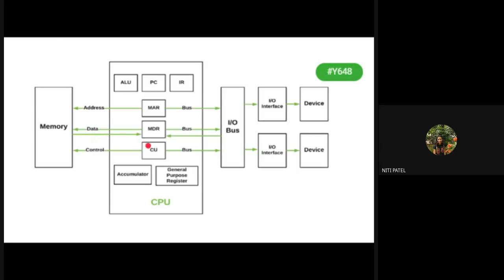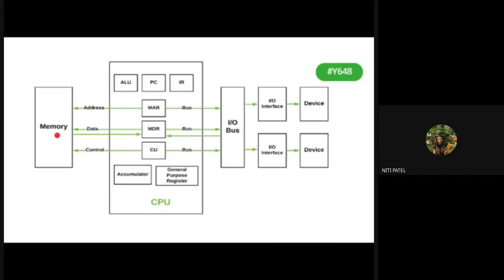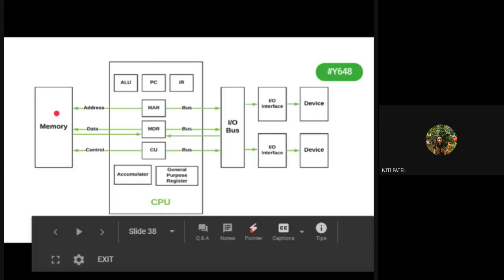Okay. Now, these buses are used when there is a communication between memory and CPU, or between CPU and memory. So whenever memory is communicating with CPU and CPU is communicating with memory, which are the 3 buses that we are using? Address bus, data bus, and control bus. Okay, this memory can be any memory. It may be your primary memory or it may be your secondary memory.